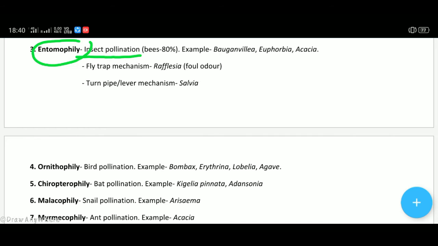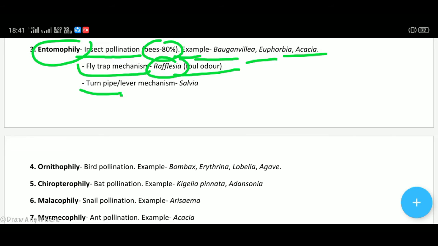In 80% of cases the insect is the bee, Apis. Example Bougainvillea, Euphorbia, Acacia. In case of Rafflesia, it uses a fly trap mechanism with the help of its foul odor, foul smell. Third is the turnpipe or lever mechanism used in case of Salvia. We will deal with the example of Salvia in detail in our coming topics.